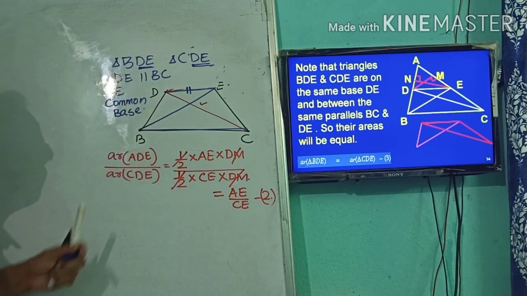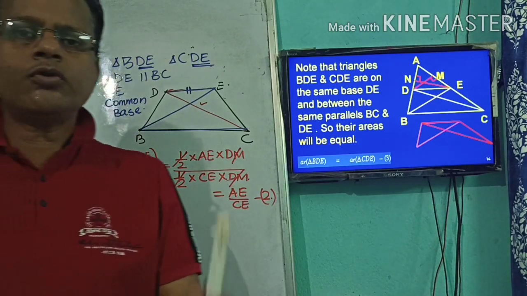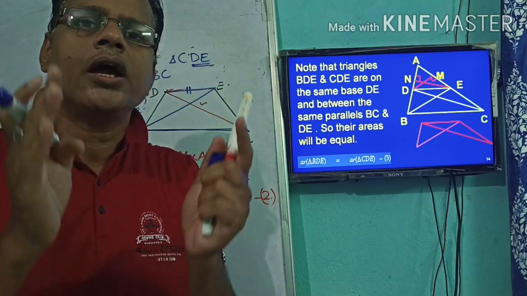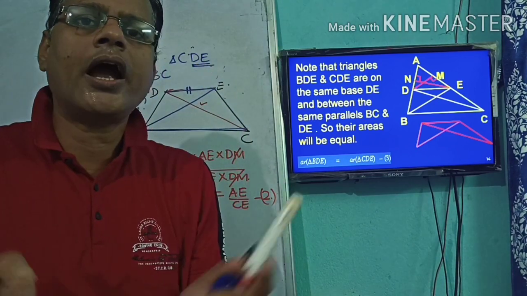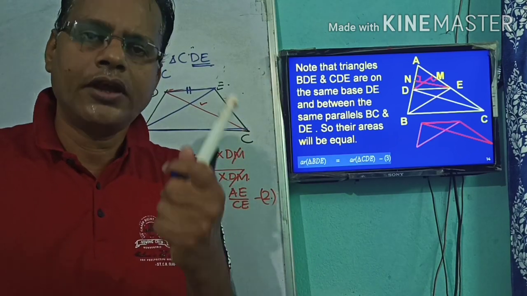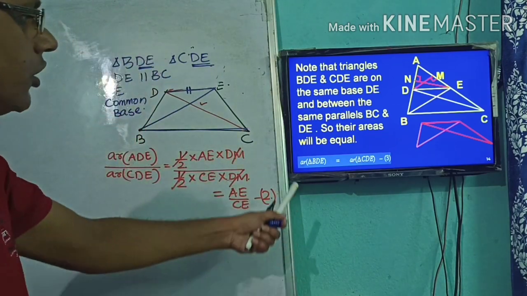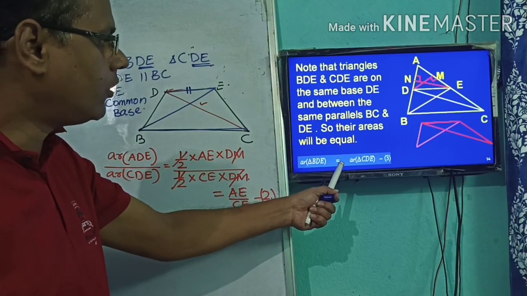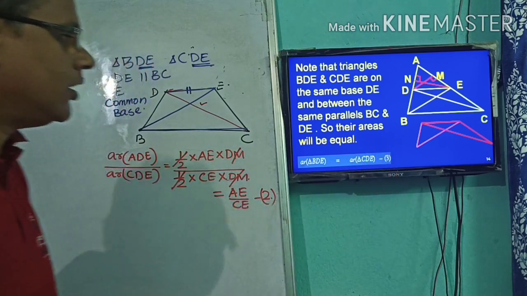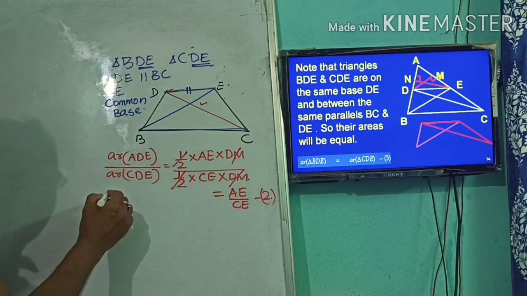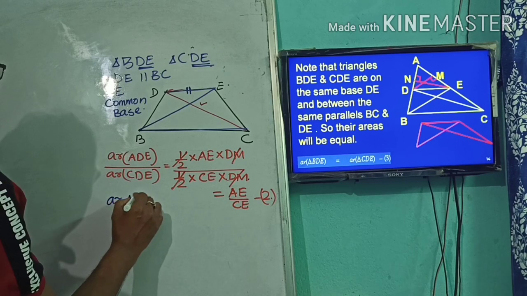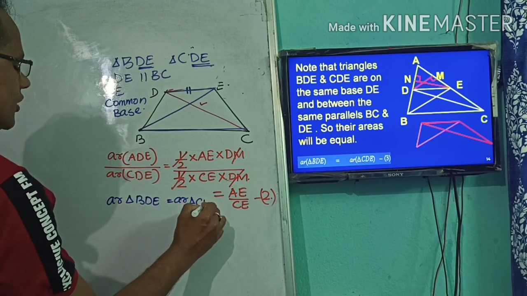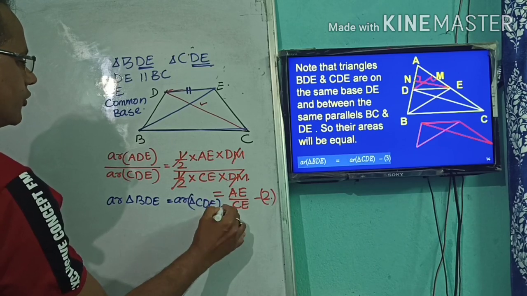With this concept, which we told earlier in standard 9, that if two triangles have the same base and lie between the same parallels, their areas will be equal. Therefore, area of triangle BDE is equal to area of triangle CDE. Let it be equation 3.